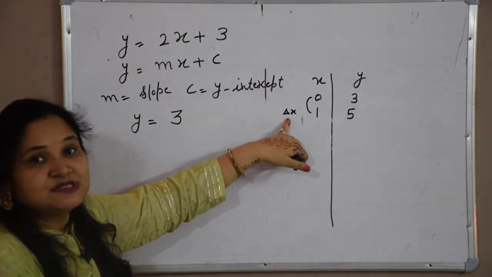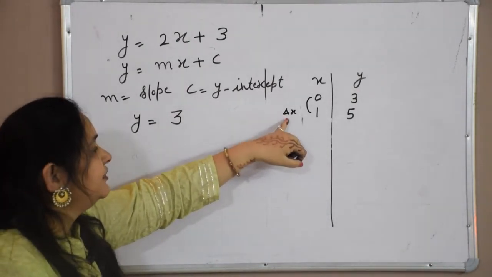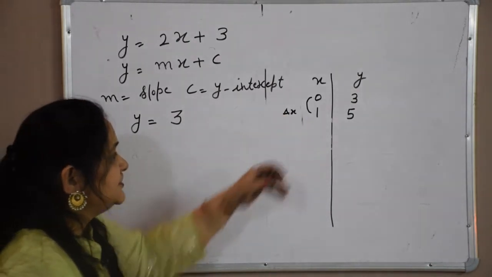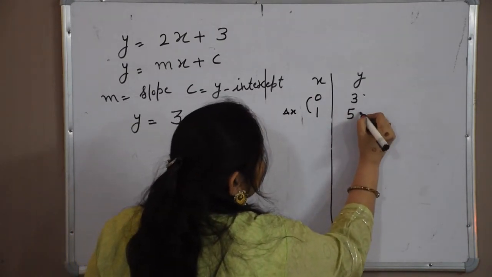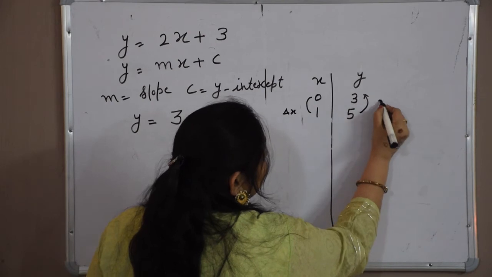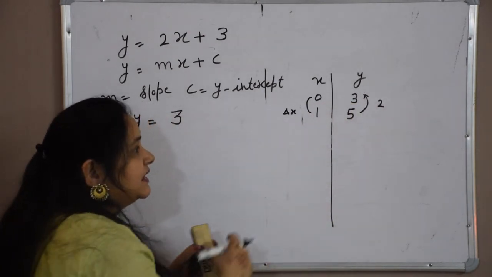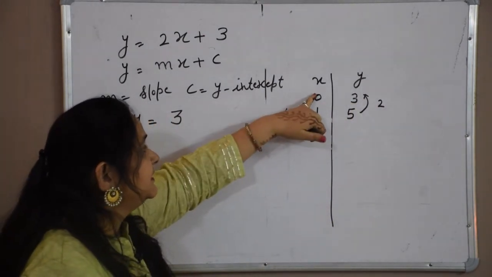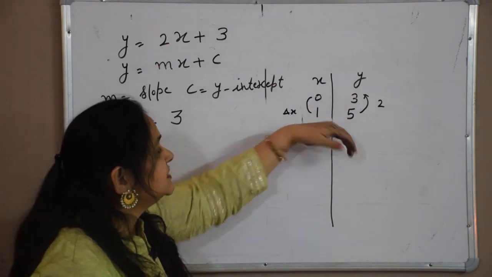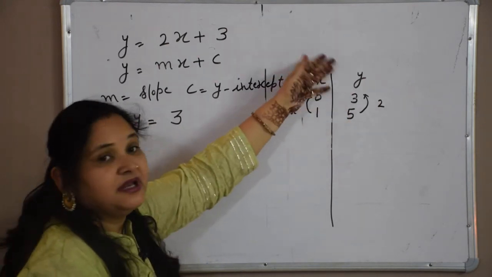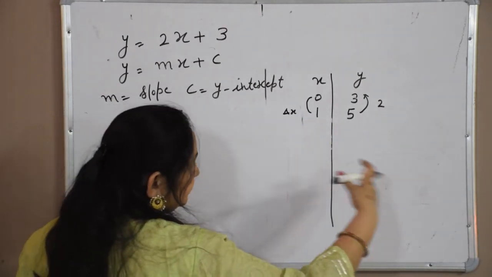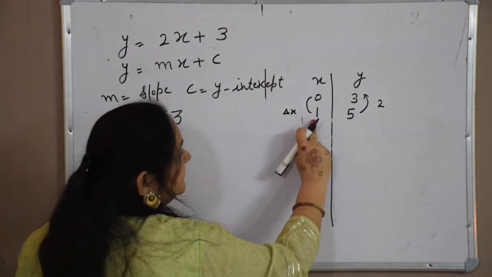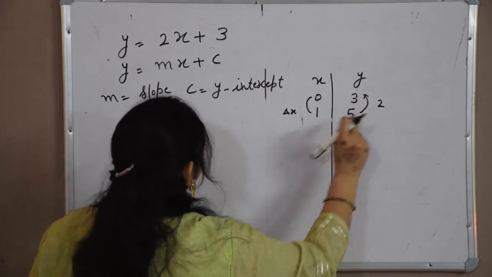Delta always shows the rate of change. This is the change of x. x is changing by 1, and in that case how much is y changing? 5 minus 3, which is 2. I have to choose one direction, either way is fine. I am taking right to left, so delta x is 1 and delta y is 2 here.